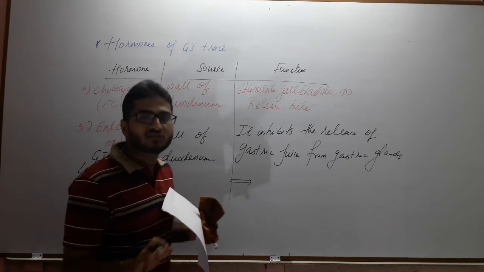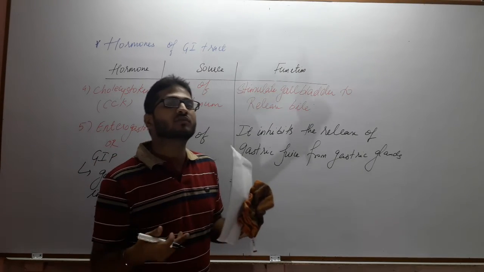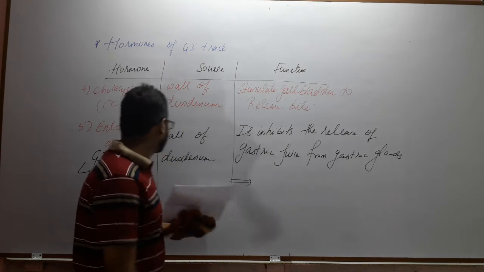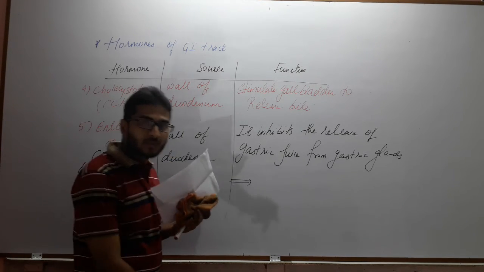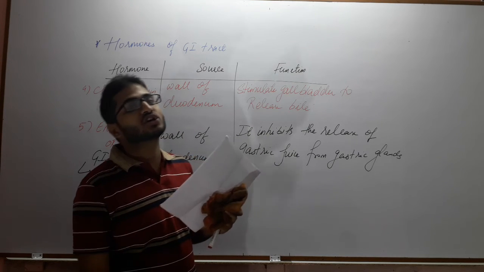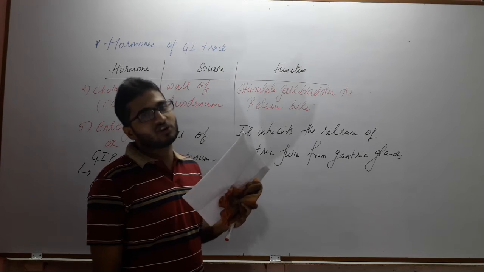Now the food is not there in the stomach, so what is the requirement of the gastric churning movements? These also have to be stopped. So GIP, gastric inhibitory peptide, also inhibits the churning movement of food in the stomach.